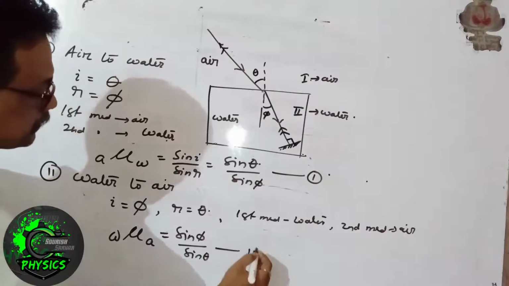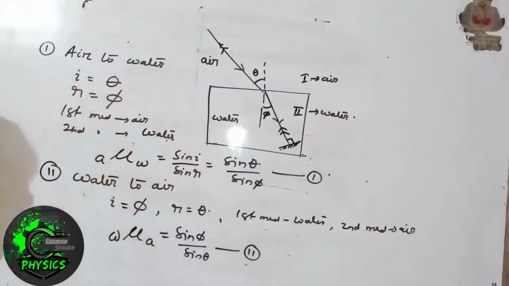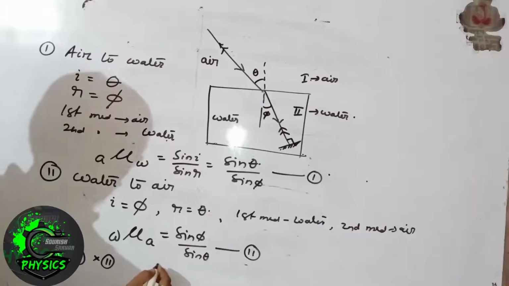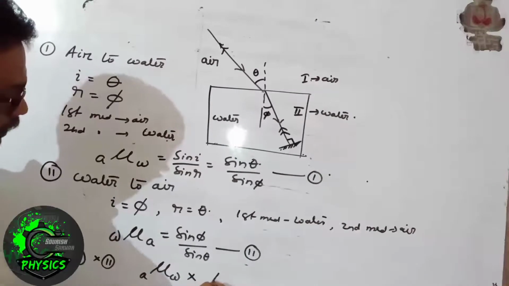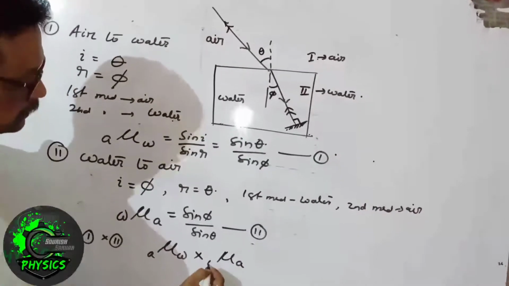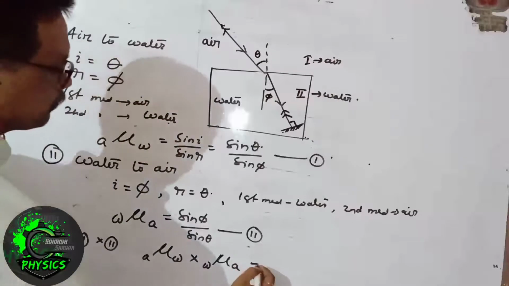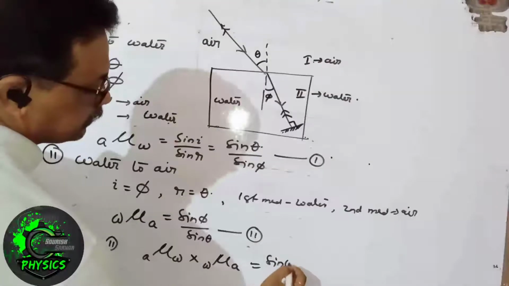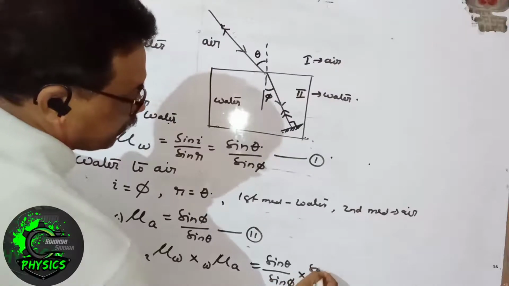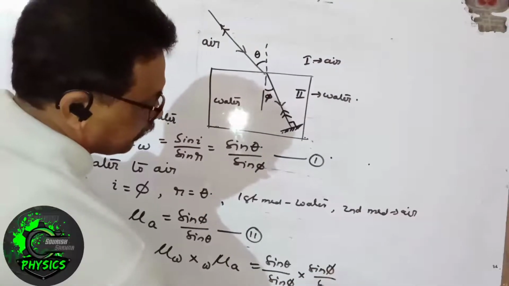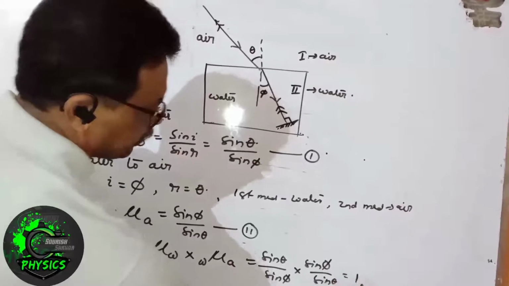This is equation 2. Now if we multiply equation 1 and equation 2, what do we get? Equation 1 into equation 2 gives the refractive index of water with respect to air into the refractive index of air with respect to water equals sin theta by sin phi into sin phi by sin theta, which is equal to 1.